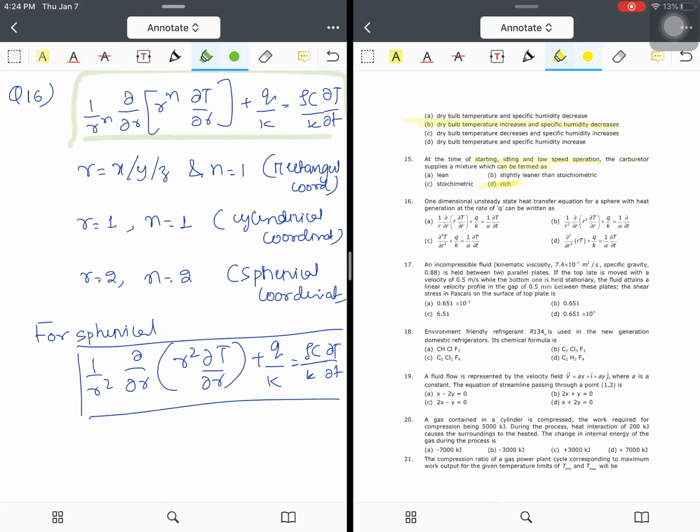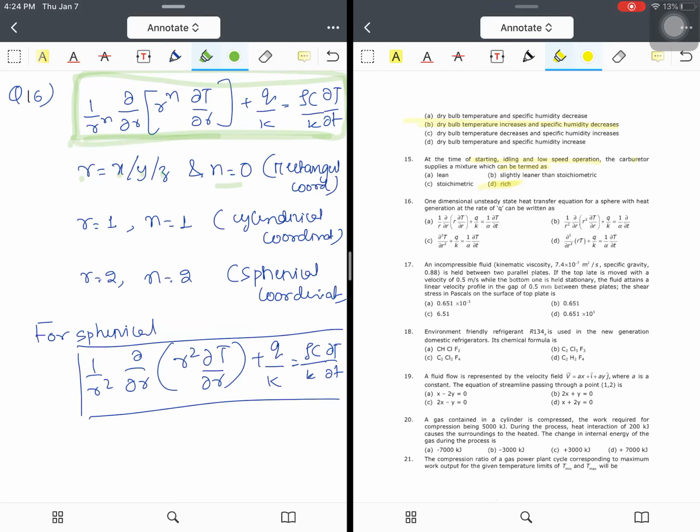That is 1 by r to the power of n, del by del r of r to the power of n del T by del r, plus q by k, is equal to rho c by k del T by del t. I will explain each and every term. Whenever you are dealing with rectangular coordinates, you just replace r with x or y or z and n is equal to 0. That means this is actually the mother equation of heat and mass transfer. The first equation that you will deal with in heat transfer in any book is this only.